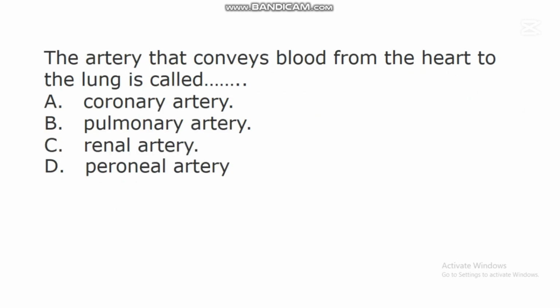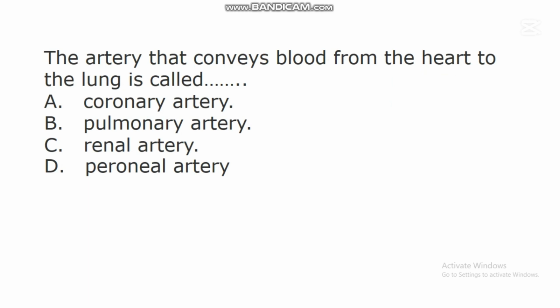The next question says, the artery that conveys blood from the heart to the lung is called dash. A. Coronary artery. B. Pulmonary artery. C. Renal artery. D. Peroneal artery.